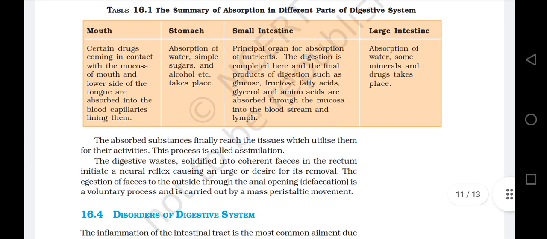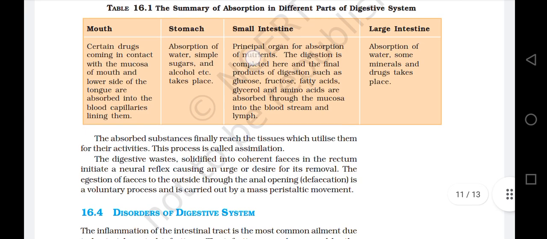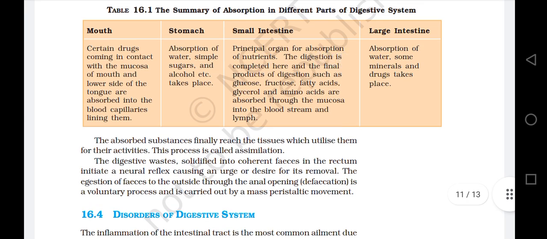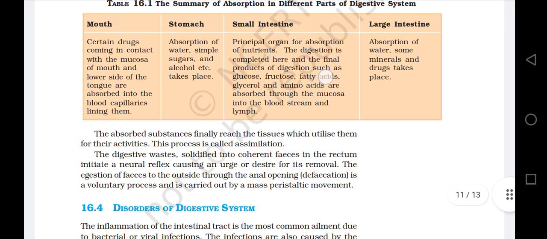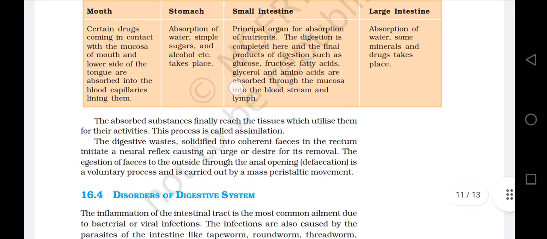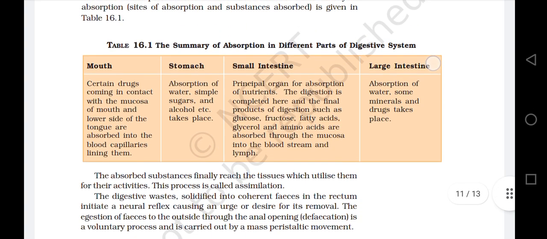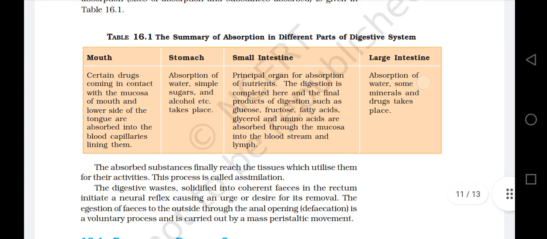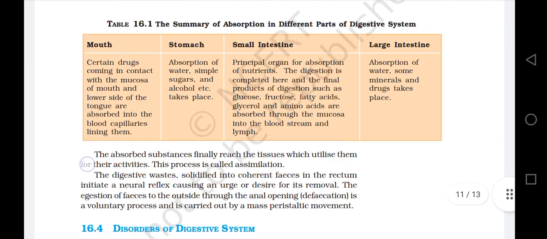Small intestine: the principal organ for absorption of nutrients is the small intestine. The digestion is completed here, and the final products of digestion, such as glucose, fructose, fatty acids, glycerol, and amino acids, are absorbed through the mucosa into the bloodstream and lymph. Large intestine: absorption of water, some minerals, and drugs takes place here.